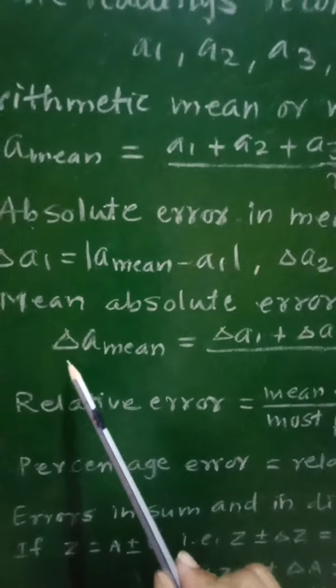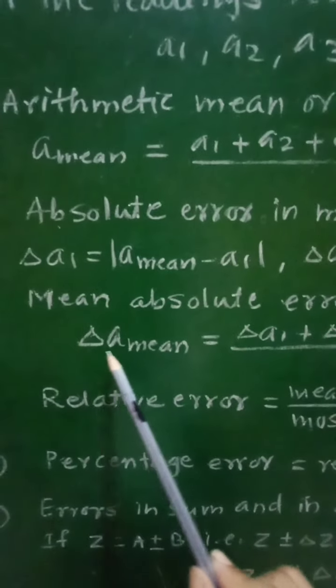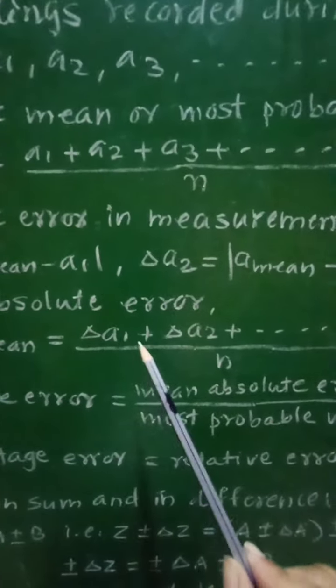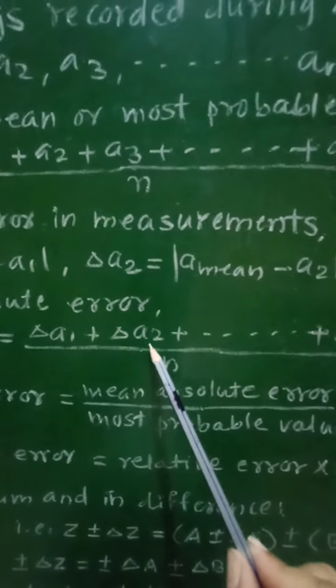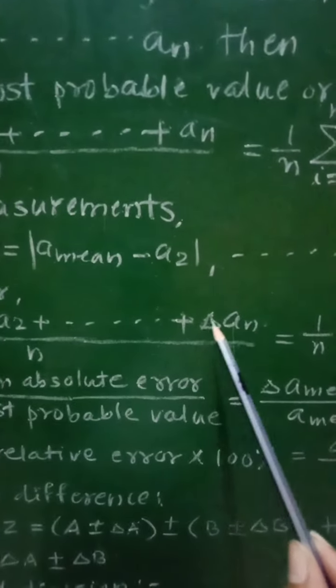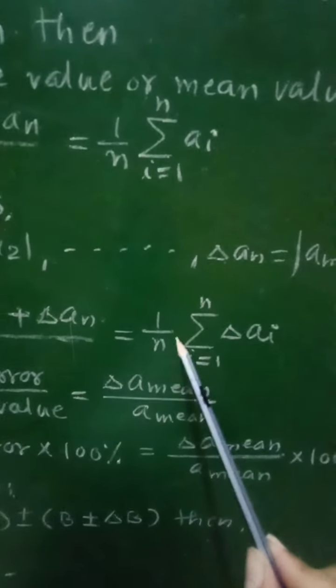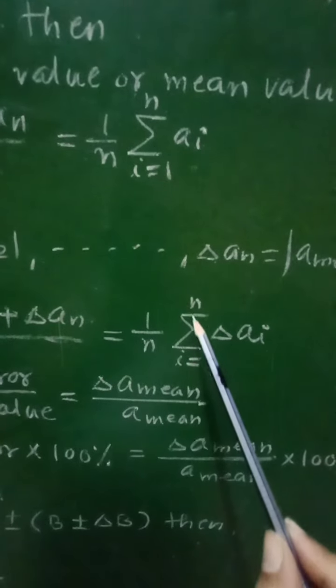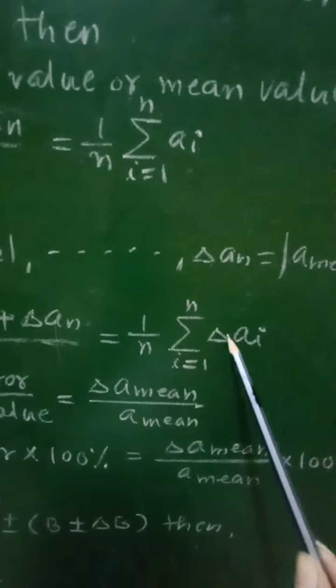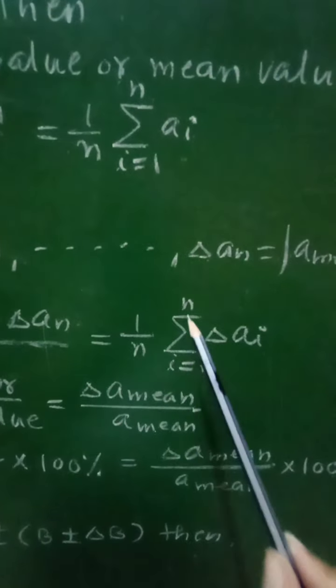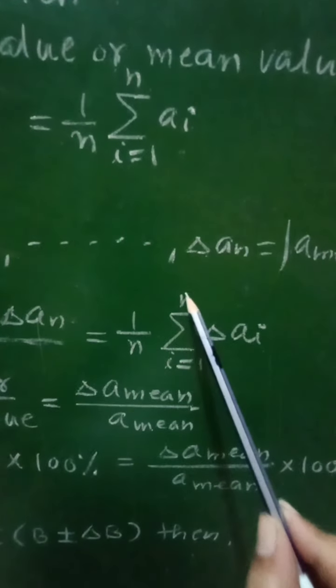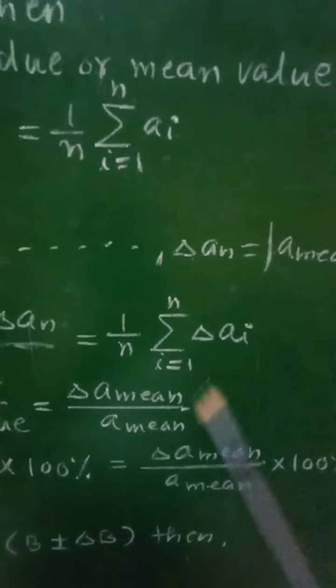And therefore, delta a mean, that is the mean absolute error, will be equal to delta a1 plus delta a2 plus delta an divided by n, which in short is written as 1 upon n summation i is equal to 1 to n delta ai.